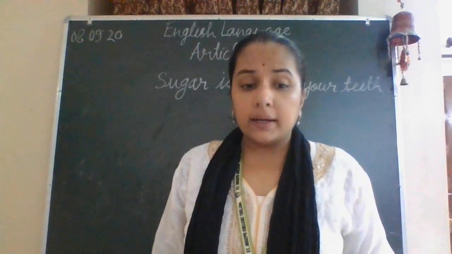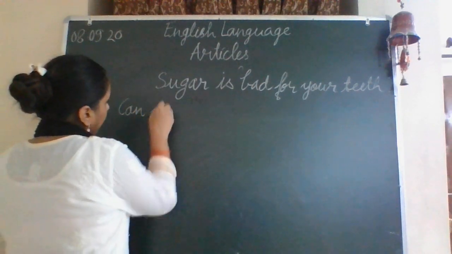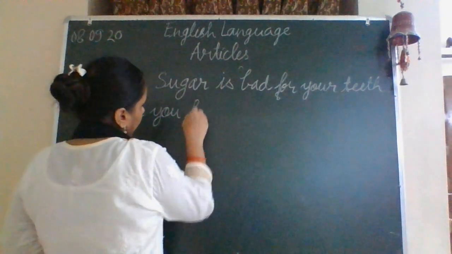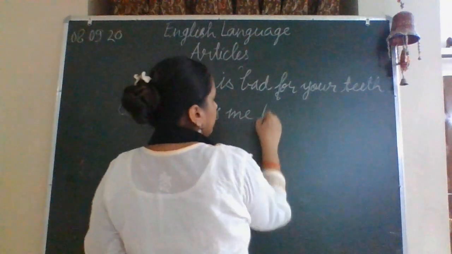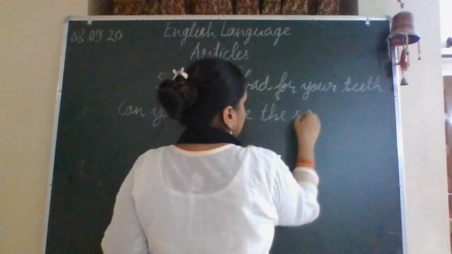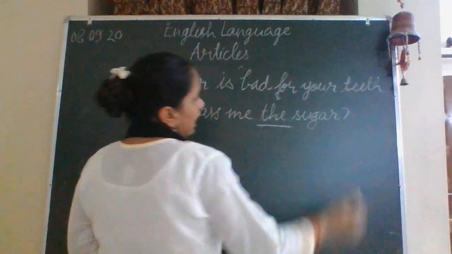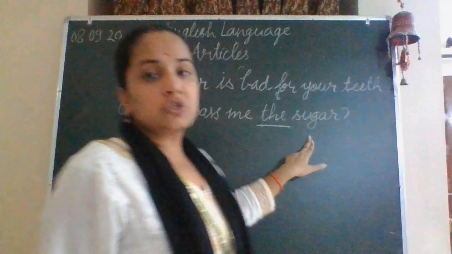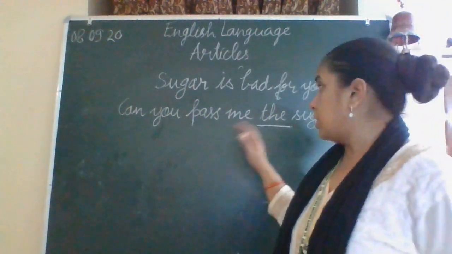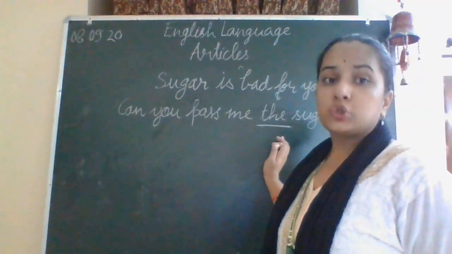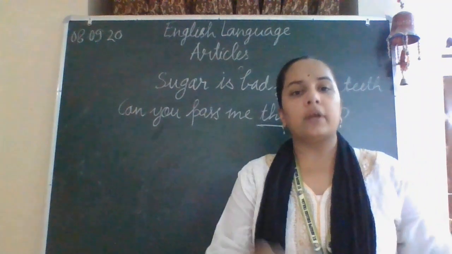Now, another example. Can you pass me the sugar? Here the article the is used before sugar, which is an uncountable noun, because we know which sugar the person is talking about. You must be sitting at a dining table.